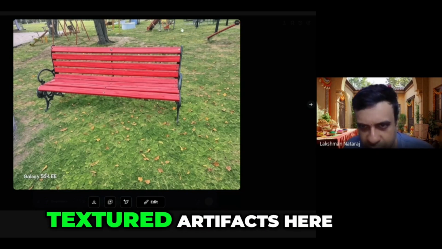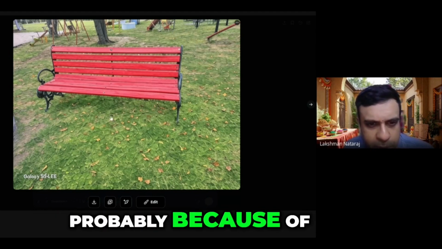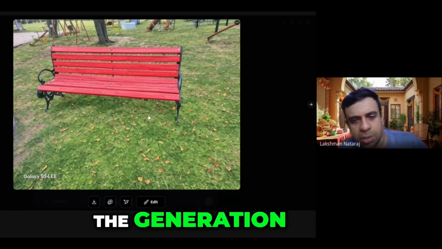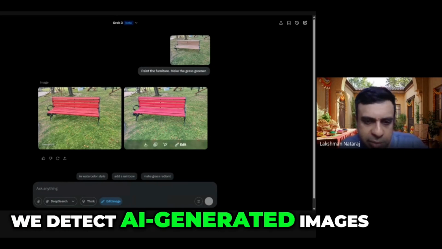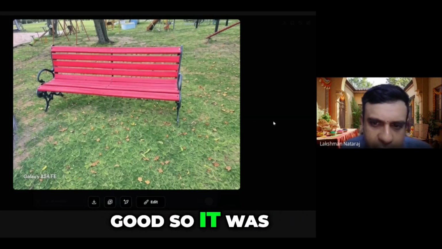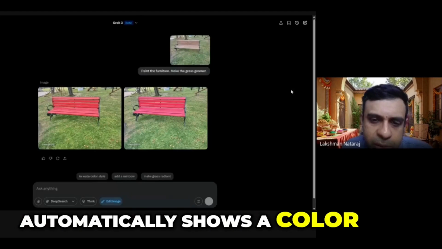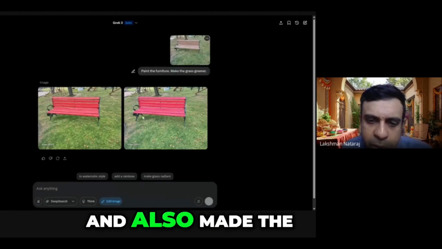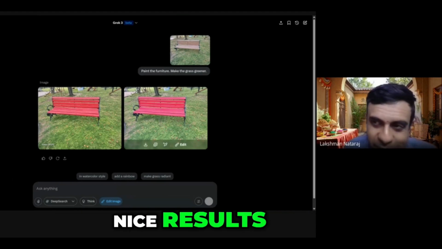There are lots of textured artifacts here. You can see that it's pixelated, probably because of the upsampling process in the generation. This is one of the ways in which we detect AI-generated images. So this one also is good. I didn't say which color, so it automatically chose a color, which is good. So from this to red, and it also made the image greener. So this is cool. Finally, after a long time, we're getting some nice results.